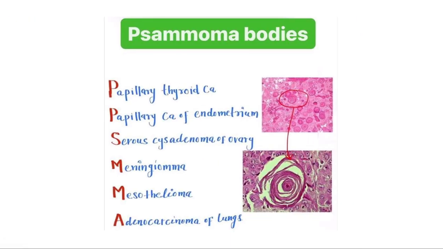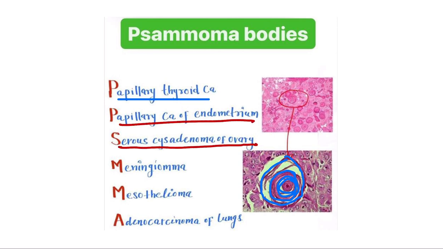Here we can see this is the circular pattern, the circular pattern of calcium deposition here. So these are the Psammoma bodies. The Psammoma bodies are the circular pattern of calcium deposition in the papillary thyroid cancer, and Psammoma bodies are also present in different conditions, such as, here we can see, a P for papillary thyroid carcinoma, another P for the papillary cancer of the endometrium, then serous cystadenoma of the ovary, meningioma, mesothelioma, and adenocarcinoma of the lungs.